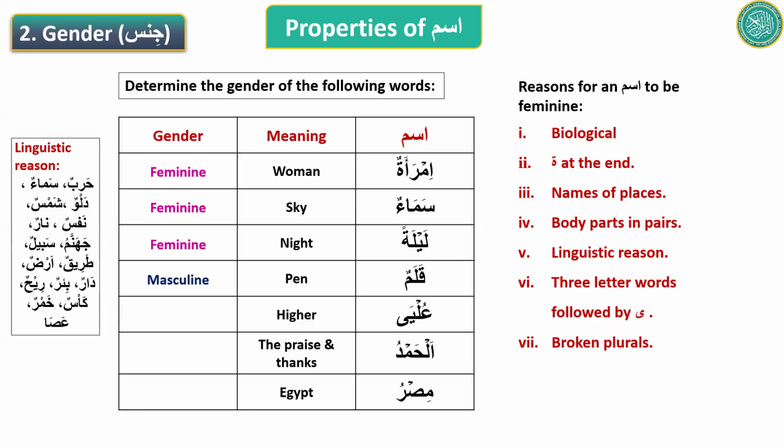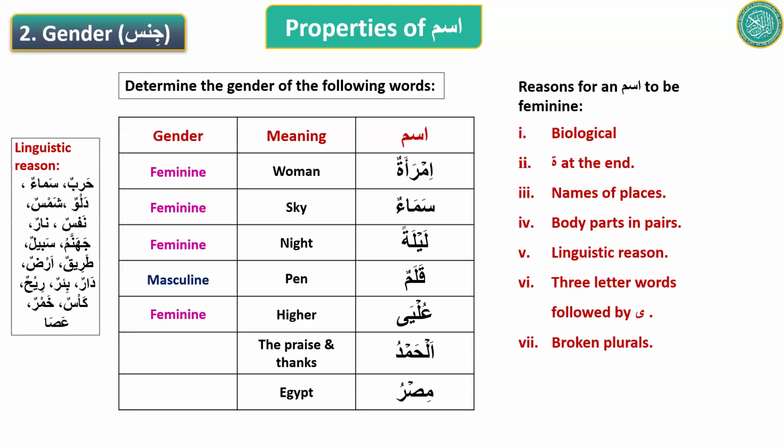Next word is ulya. Ulya means higher. Okay. I have these four names, Ahmad, Muhammad, Ibrahim, and Amara. Any one of them wants to do it? Say your name and do it. Assalamu alaikum. Walaikum assalam. Is it Muhammad? This is Ahmad. Go ahead, brother Ahmad. So three letters followed by ya, I think it is feminine. Yeah, good. You got it, brother. Good job. Thank you.